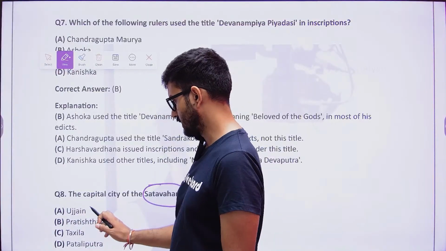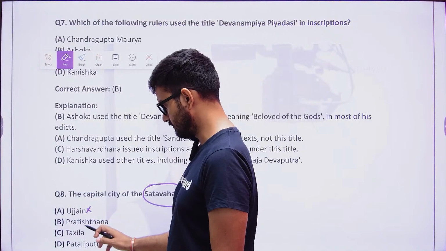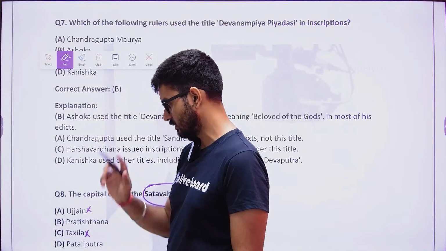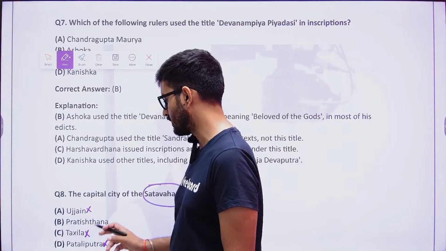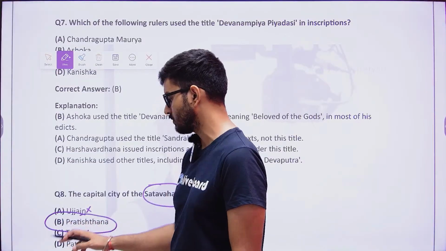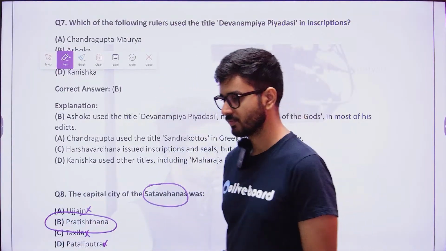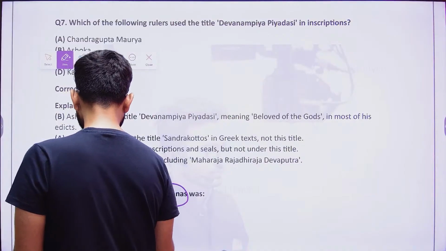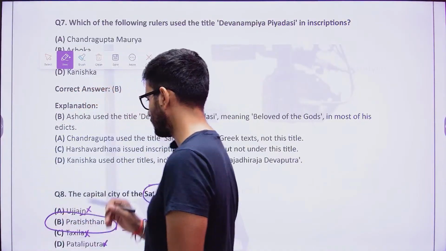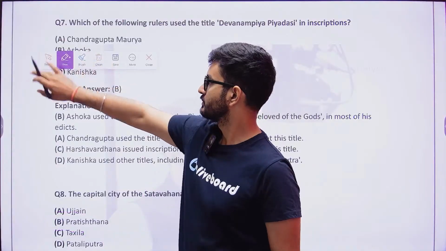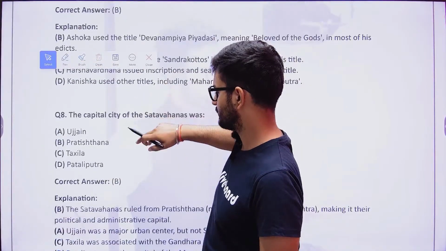Ujjain, no, it is in MP. Takshashila, no, it is in the northwestern frontier area. Patliputra, no, it is in Bihar. So which is there in the Deccan? The odd man out is Pratisthana. Remember, Pratisthana can also be known as Paithan.